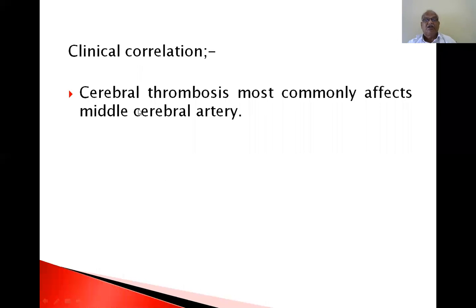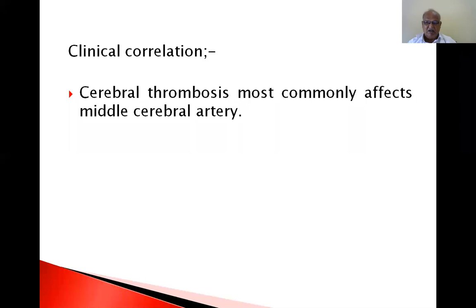Clinical correlation: cerebral thrombosis most commonly affects the middle cerebral artery. Just previously I told you the anterior choroidal artery, because of its long subarachnoid course, is most susceptible. Cerebral thrombosis most commonly affects the middle cerebral artery. So the anterior choroidal artery is one bit and the middle cerebral artery is one bit.